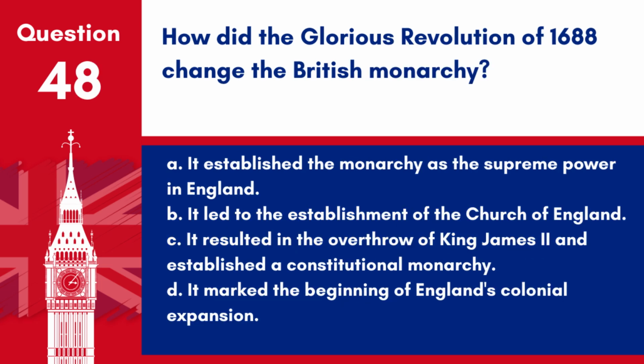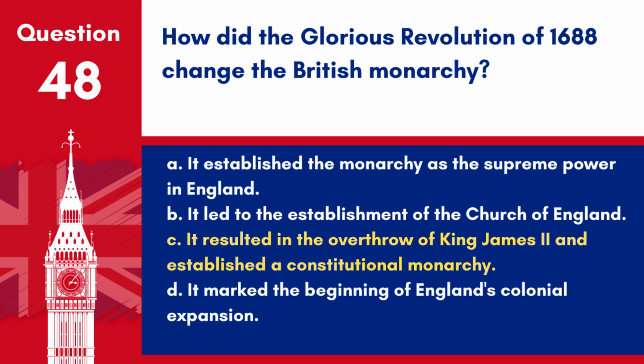Question 48. How did the Glorious Revolution of 1688 change the British monarchy? A. It established the monarchy as the supreme power in England. B. It led to the establishment of the Church of England. C. It resulted in the overthrow of King James II and established a constitutional monarchy. D. It marked the beginning of England's colonial expansion.